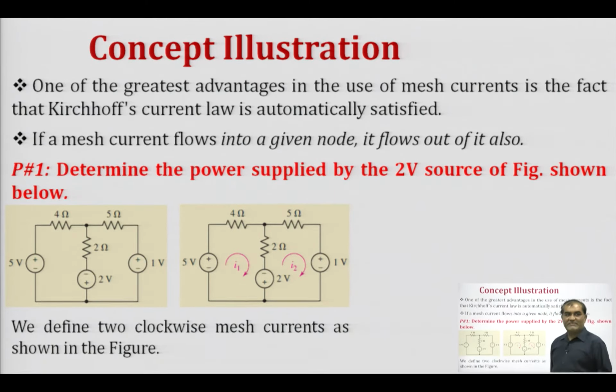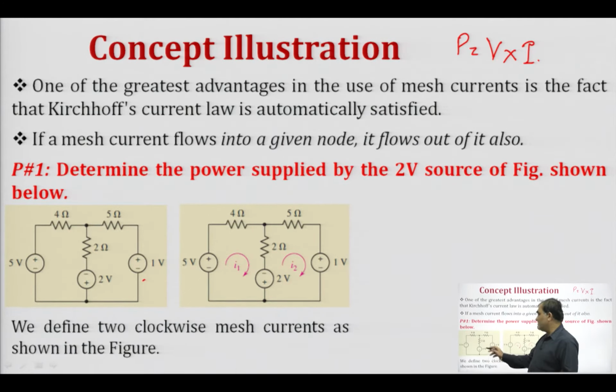Now, let us take up a simple problem based on this concept of mesh analysis. We have to find out the power delivered by the 2 volt source in the figure shown. That is, we have to find out the power delivered by this source. So, we know that the power delivered by this source P will be given by the magnitude of this voltage source multiplied by the current flowing across it. That is, using the relationship P equals V I, we can find out the power delivered by this source.